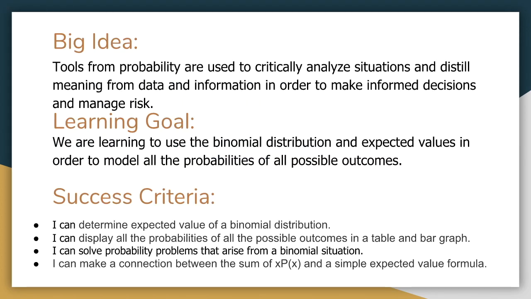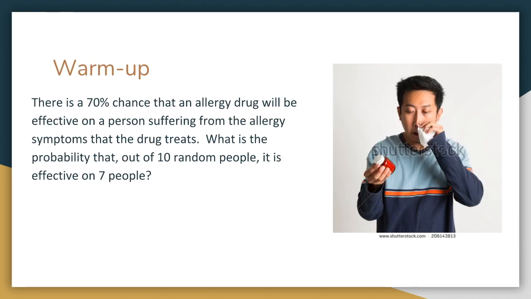Big idea hasn't changed. The learning goal is we're using the binomial distribution and expected values to model all probabilities of a possible outcome. We're going to be calculating expected value again. We're going to be displaying probabilities again in a table and a graph, just like the first lesson, but also solving probability problems that arise from binomial situations, and making a connection between the sum and a very simple formula that we're going to find out. And you might have actually already thought of this formula here. What do you expect to happen?